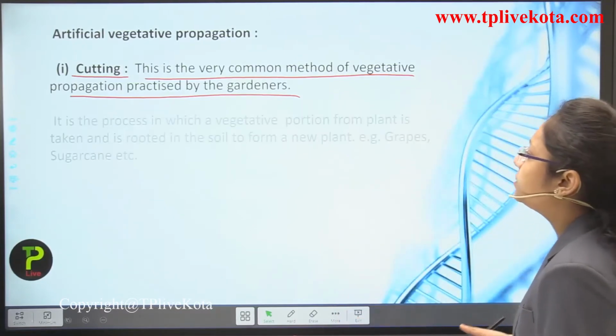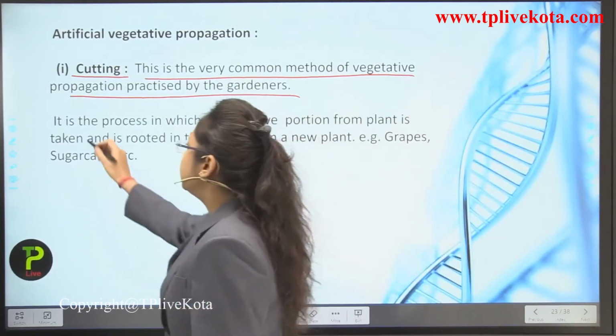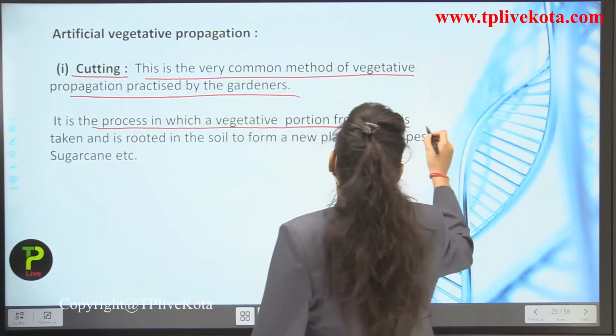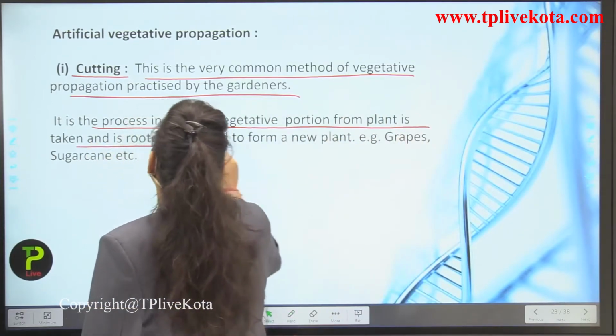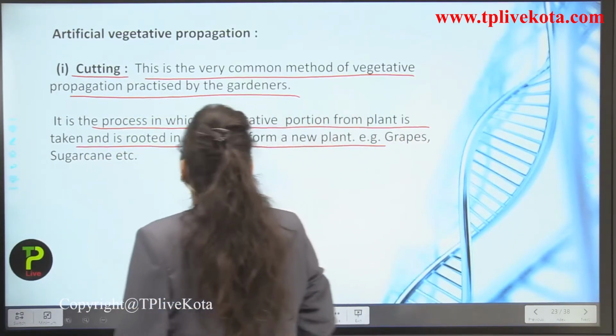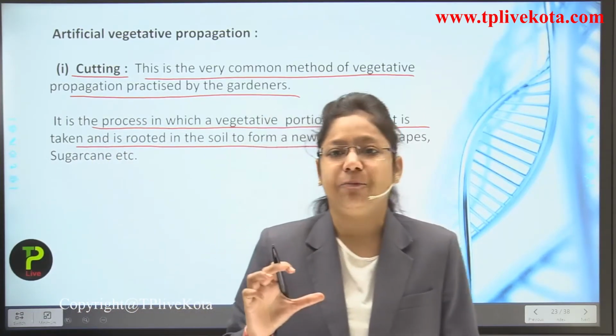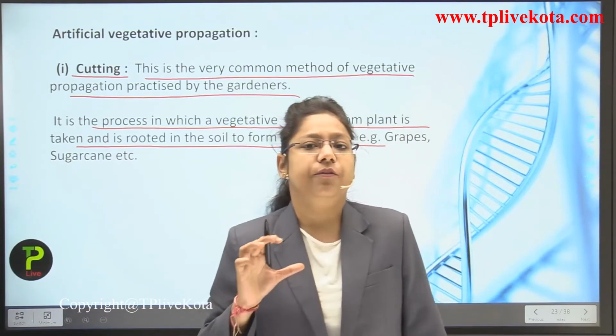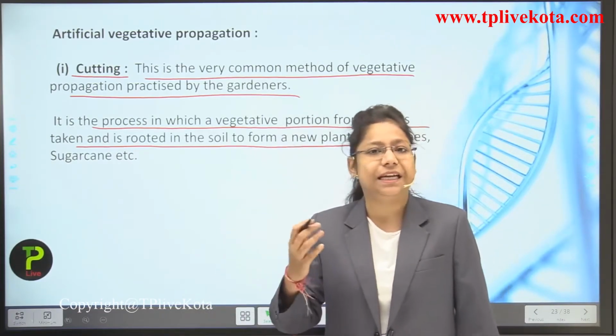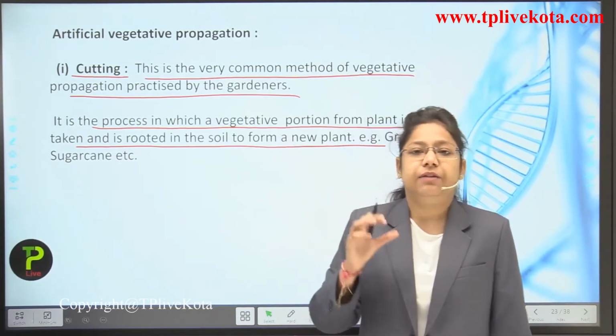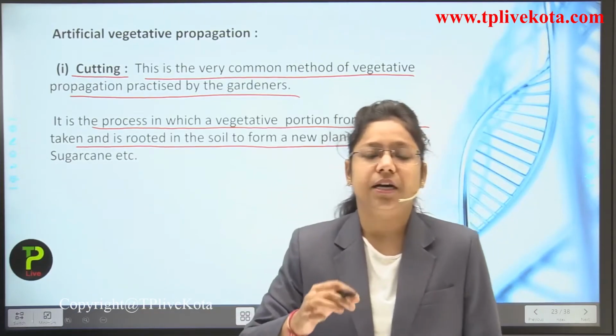Okay, students. Here it is the process in which a vegetative portion from the plant is taken and rooted in the soil to form a new plant. The vegetative portion of the plant is mainly the stem which we take, and we just dig it in the soil.